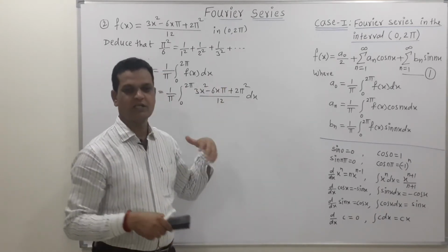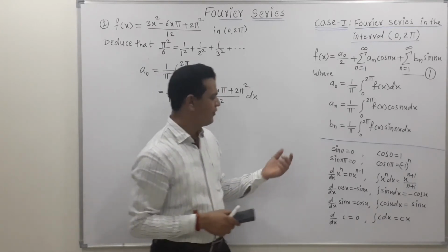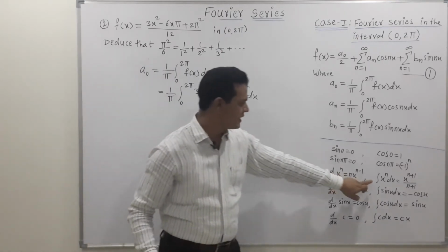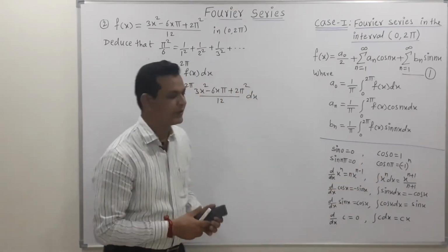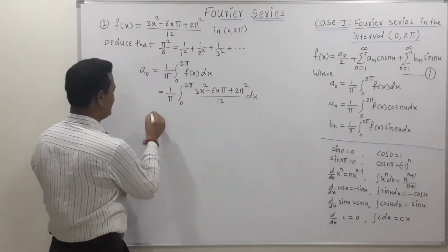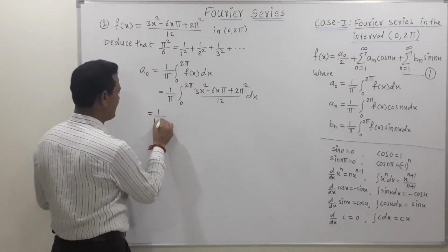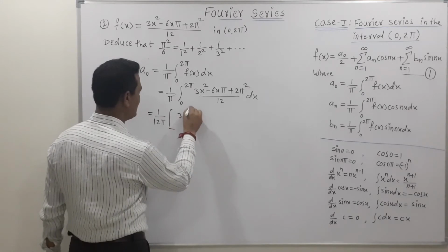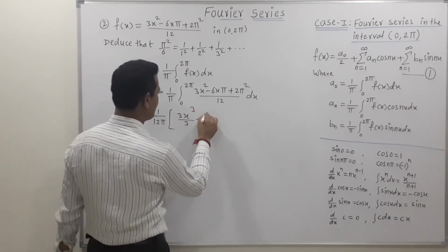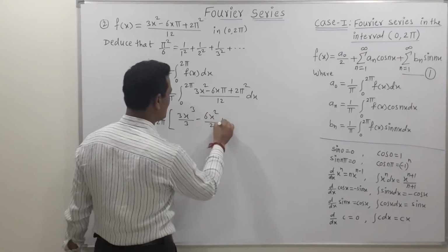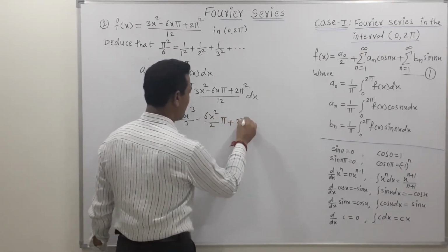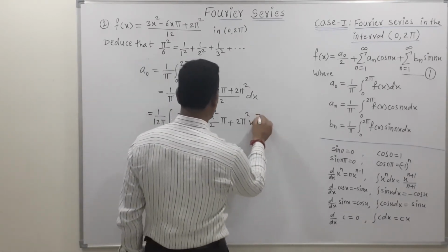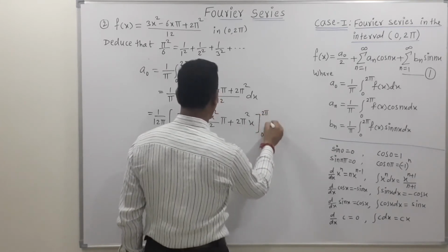So friends, in the previous video lecture I also mentioned that for finding the value of the first coefficient a naught, this rule is generally applicable. This is the only rule which is most of the time applicable. So according to this rule we can write this as 1 upon 12 pi, after taking 12 outside the integration. Now the remaining term is 3x cube upon 3 minus 6x square upon 2 into pi plus 2 pi square into x, because 2 pi square is constant so its integration is x. Its limit is 0 to 2 pi.